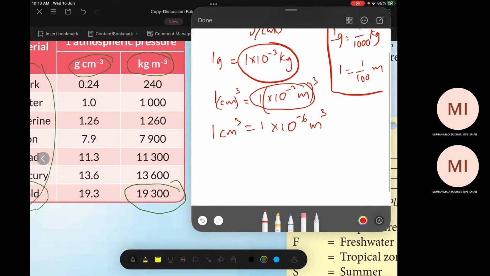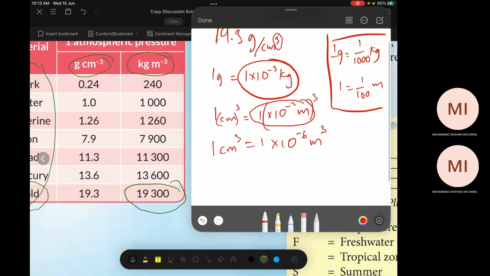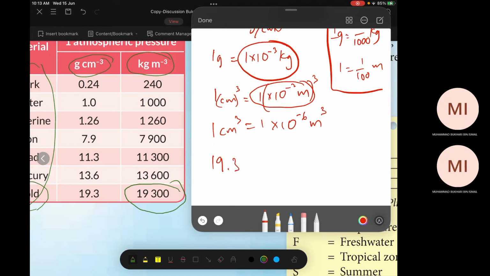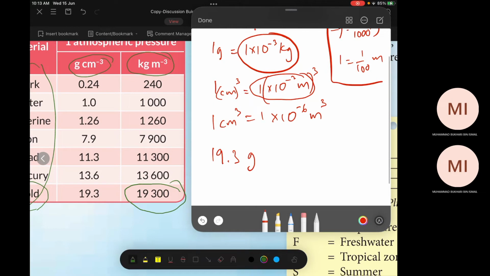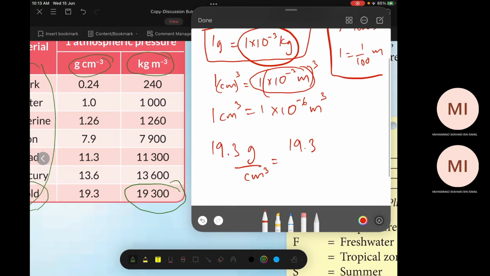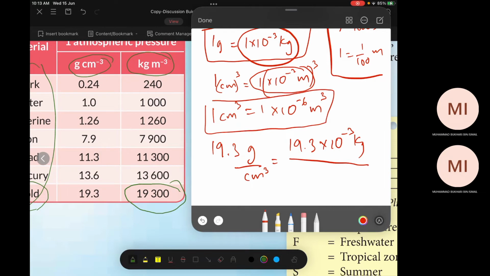So let's redo it. 19.3 gram per centimeter cube is equal to 19.3, and here earlier how much? Times 10 power negative 3 kilogram. And this centimeter cube is 1 times 10 power negative 6 meter cube. Understand?